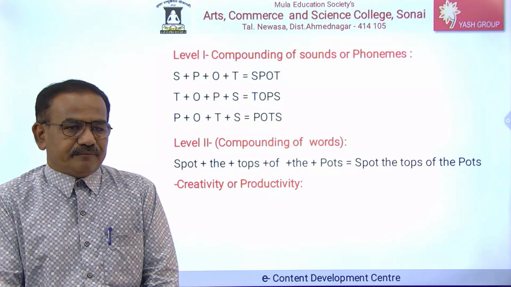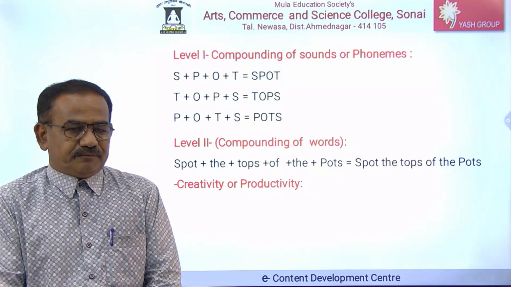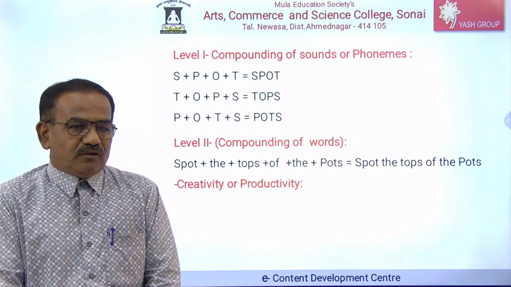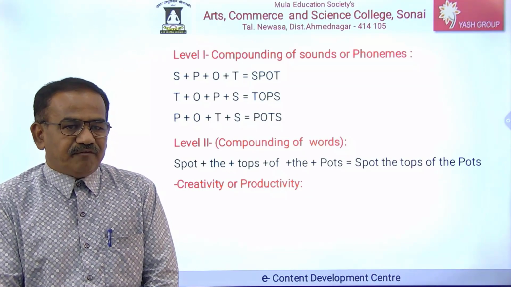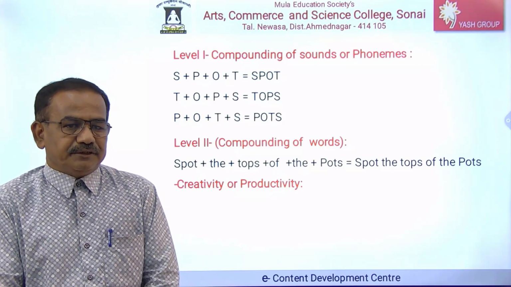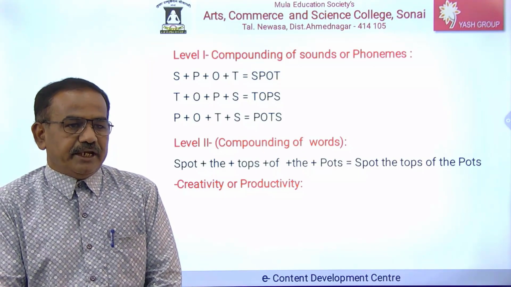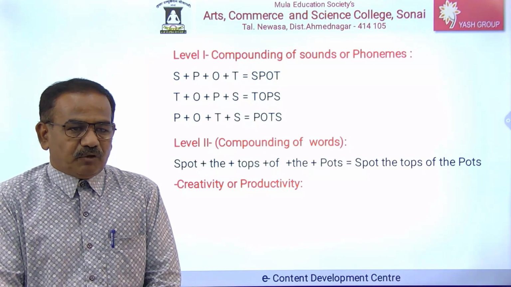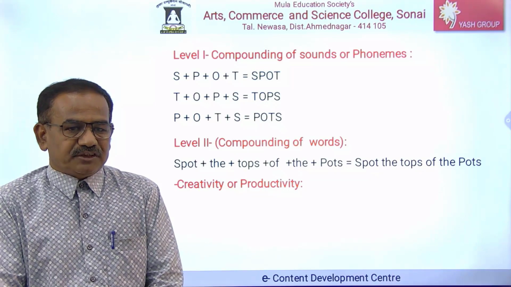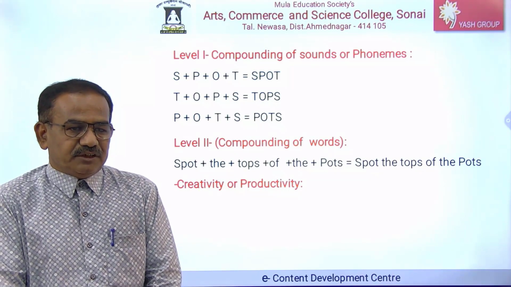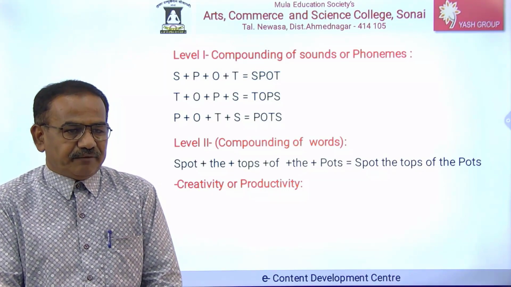Level two, compounding of words. We compound words together and form different types of sentences and phrases. Spot the tops of the pots. It is called creativity.